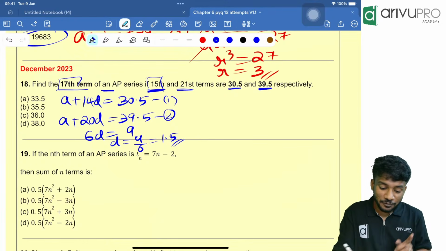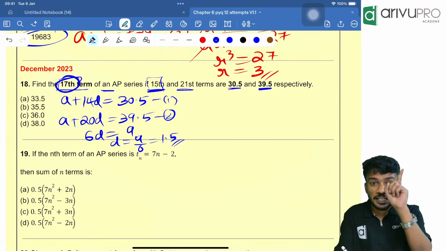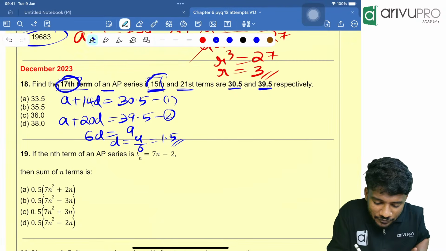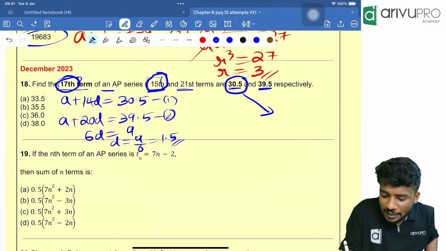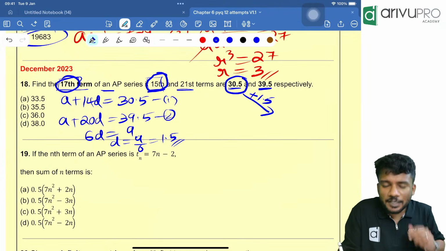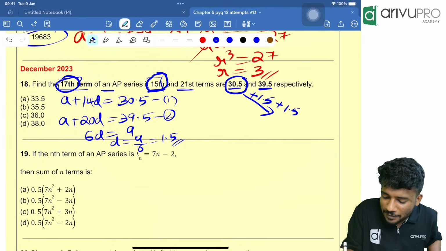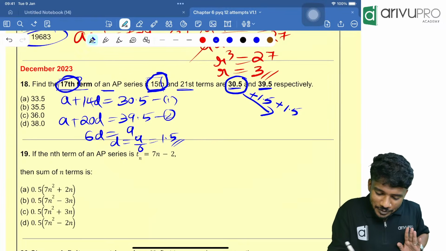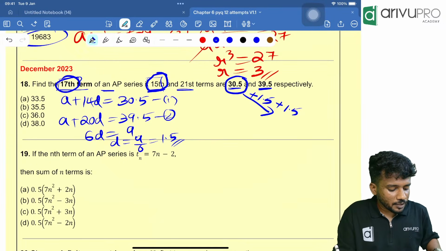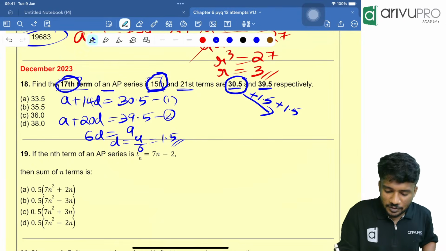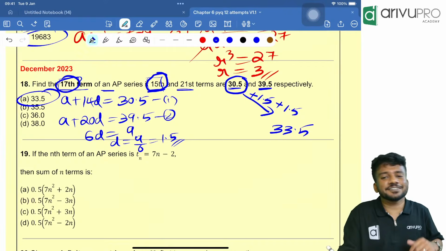Now people, we need to find the 17th term. It is an AP, not a GP, so we need to add. The 15th term is given, that is 30.5. Are you getting the logic? If I add one common difference, I'll get the 16th term. If I add one more common difference, I'll get the 17th term. So the answer is what? 30.5 plus 1.5 plus 1.5. The answer is 33.5. Option A is your answer.